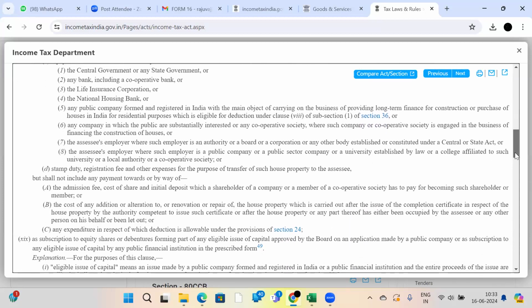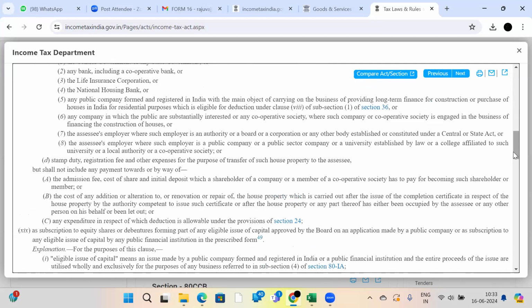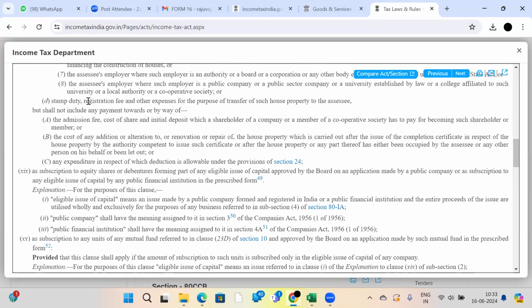Suppose you are buying a house. You bought one house by taking a loan from the banks. You will pay stamp duty to the local registrar. That stamp duty also you will get deduction under section 80C.